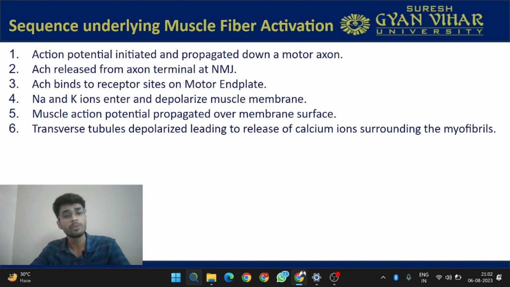From the membrane surface, it will travel and go to the transverse tubules. Now the transverse tubules will depolarize, and they will cause the release of calcium ions surrounding the myofibrils. So the action potential has come, the acetylcholine has been released and has bound, and it has produced the depolarization. Now this depolarization has reached the transverse tubule, and from the transverse tubule calcium ion is released.